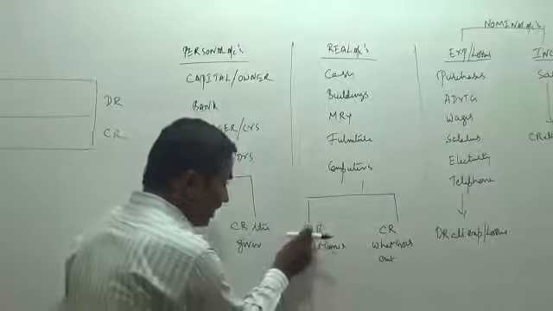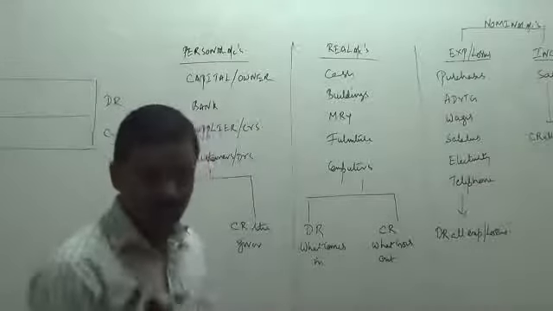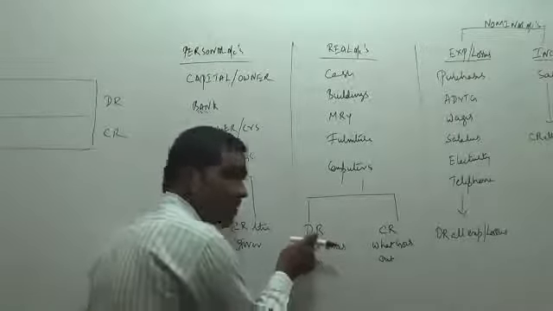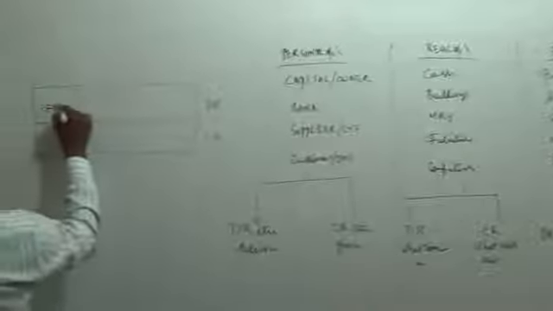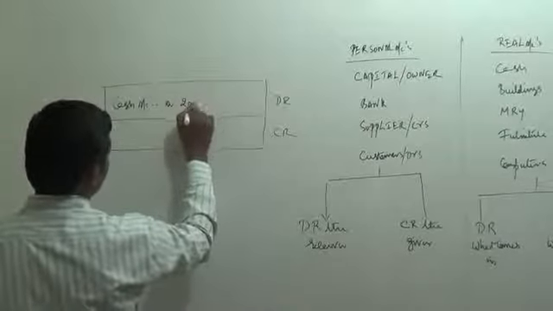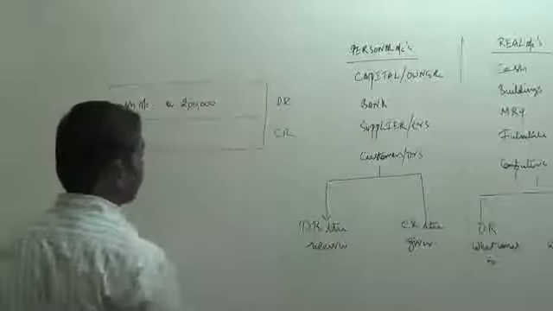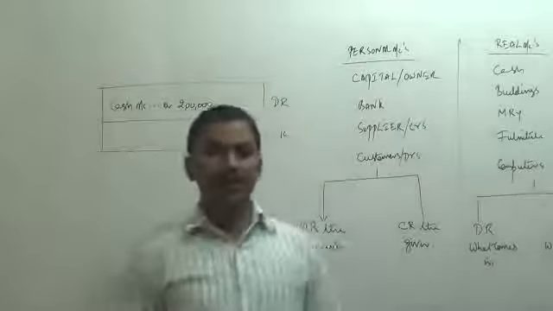According to this rule, debit what comes in. Cash is coming into the business and it has to be debited. So we are going to debit cash. Cash account debit 2 crore rupees. So we have to record cash in the first line.